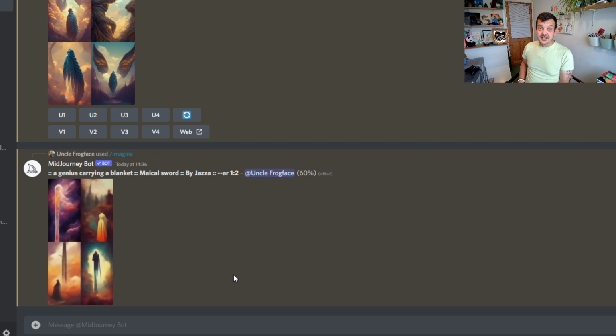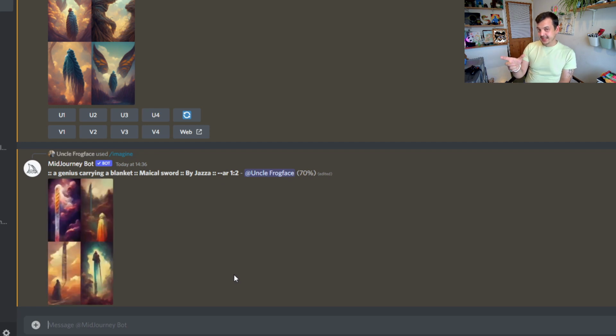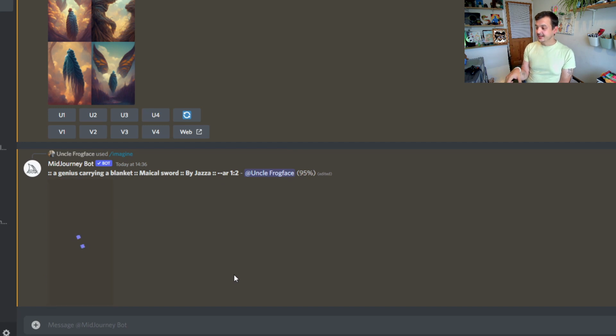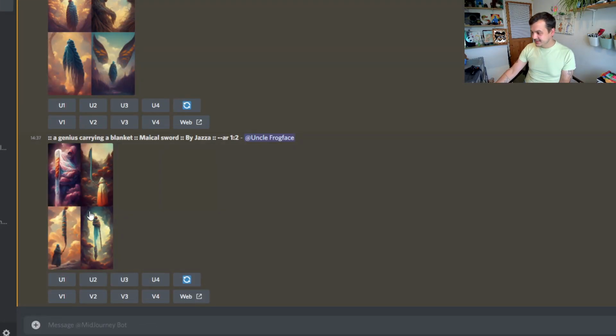And now as this one is generating, I realise that I spelled magical wrong, but I can also see pretty clearly from what's being generated so far, I don't think it recognises Jazza as a style, or at least that tag has never been made, so I don't think that's going to happen. But I will try this again, spelling magical correctly, and trying a different artist instead. Okay, let's see what it's done with this.